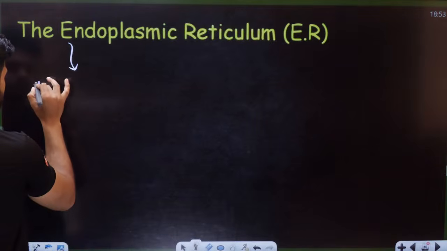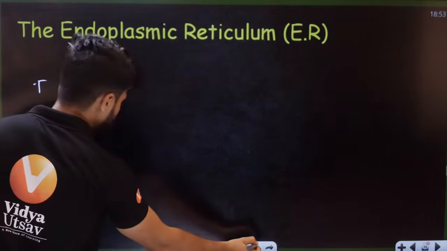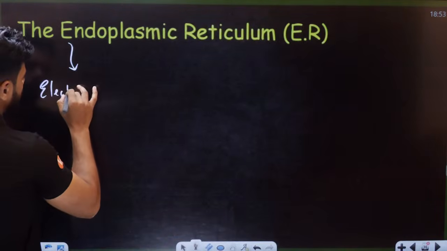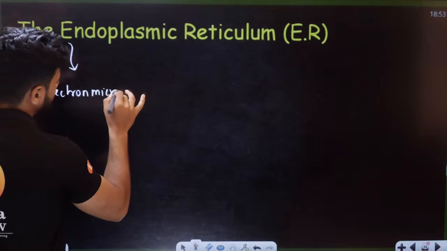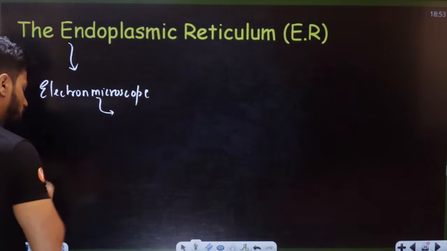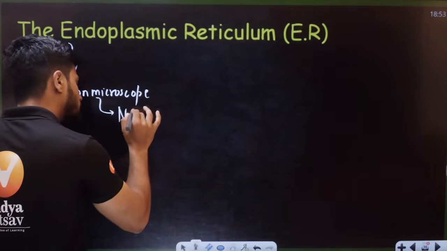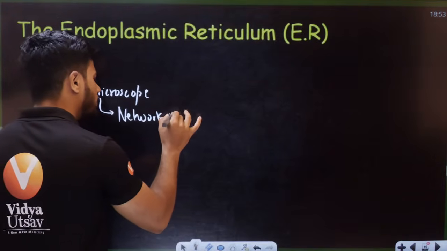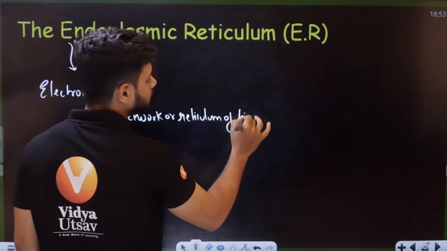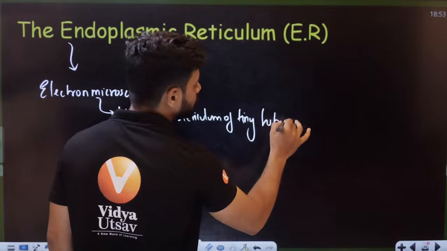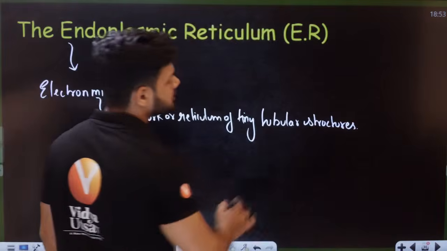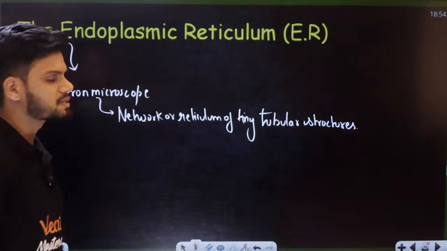So after the invention of the electron microscope, they found that there is a large network or reticulum of tiny tubular structures throughout the cell.